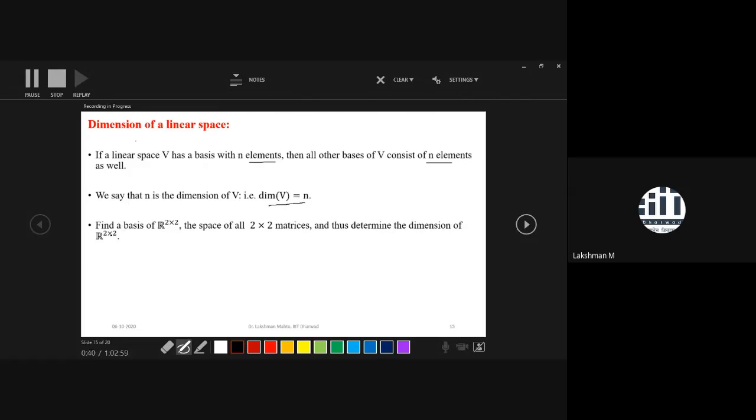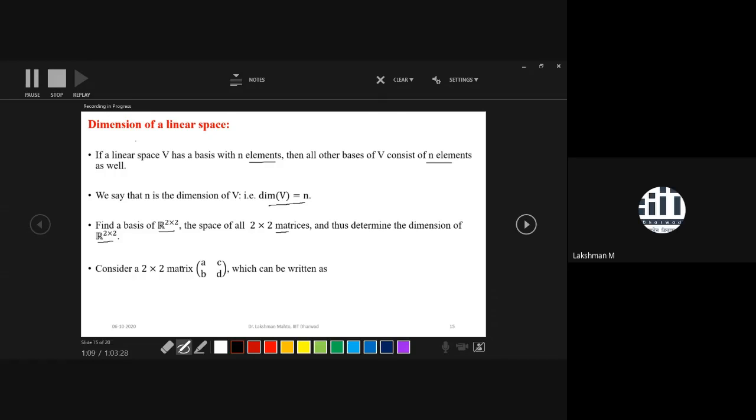One question I will solve, and after that I will discuss this question, and then I will wind up this class. The question is: we have to find a basis of the collection of all 2 by 2 matrices. That means it is the space of all 2 by 2 matrices. Thus, we have to determine the dimension of this linear space R2 by 2. So what is the criterion? We have to take any element from this collection of 2 by 2 matrices.